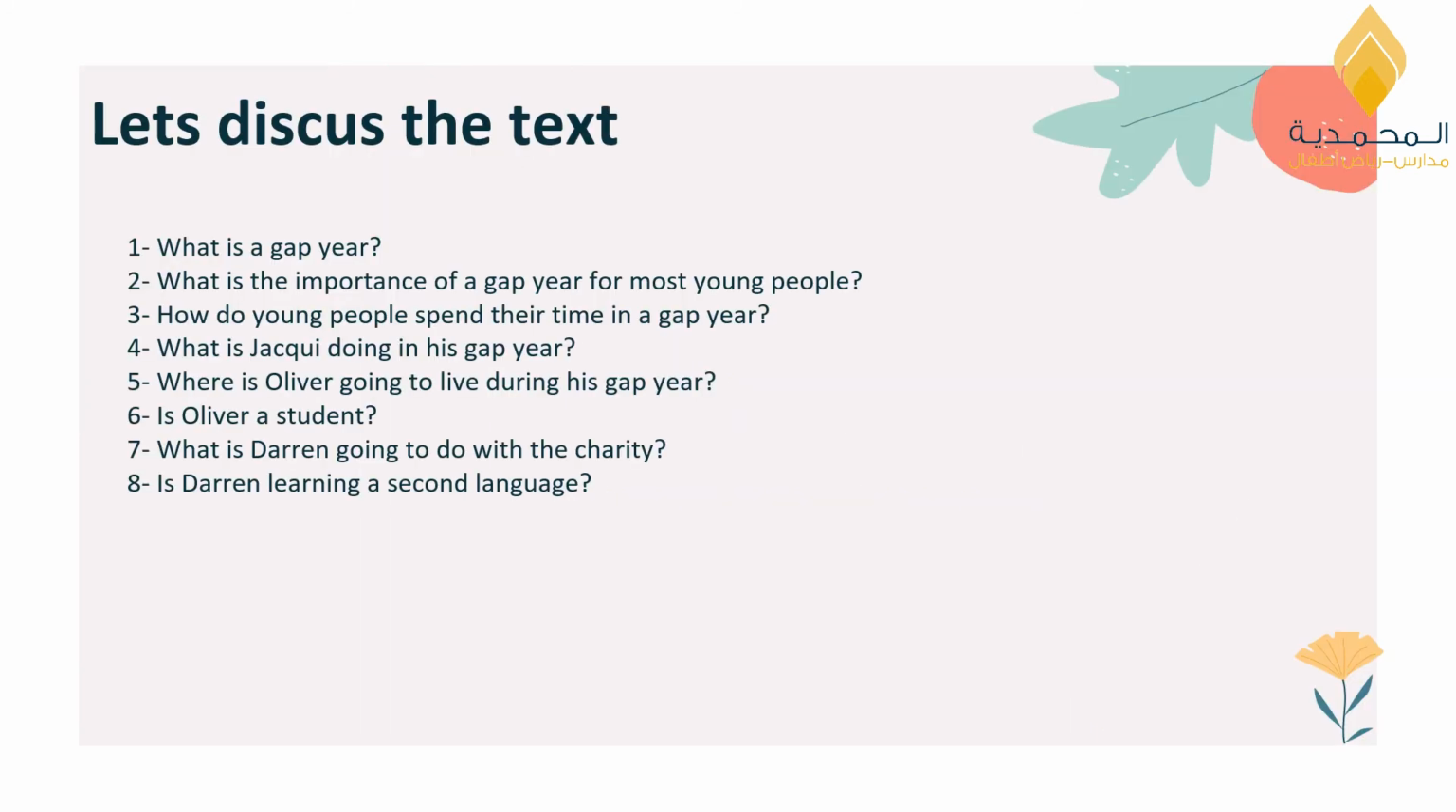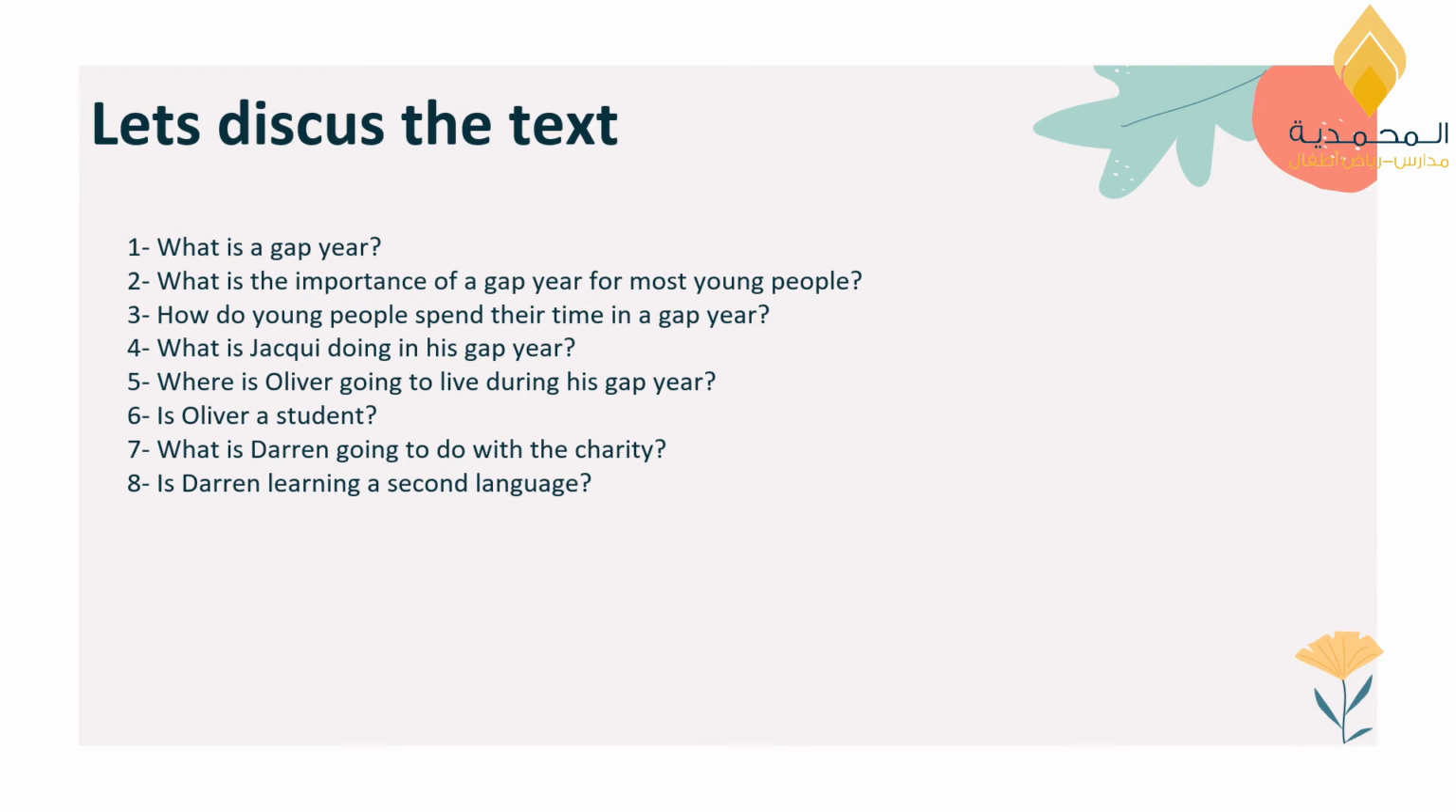So after we have read the text, now we are going to discuss it. At the beginning of the text, we have the definition of a gap year. How do young people finance their gap year? From where do they get money for their gap years? And also we have 3 examples of young people who are doing very different things in their gap years.